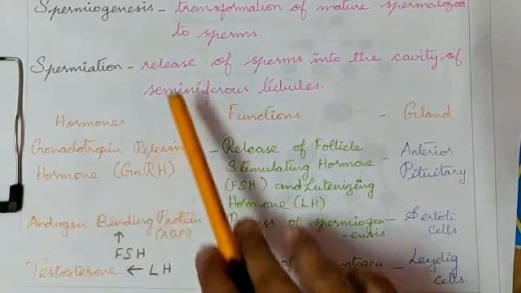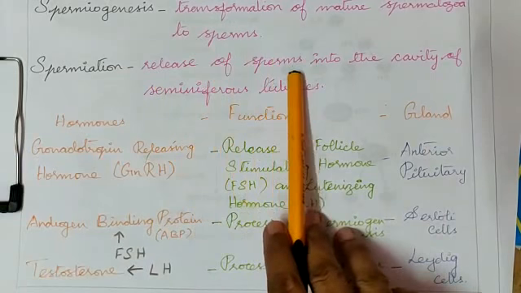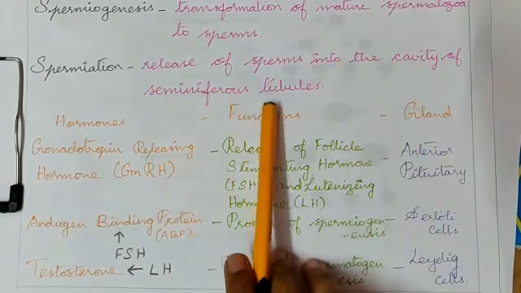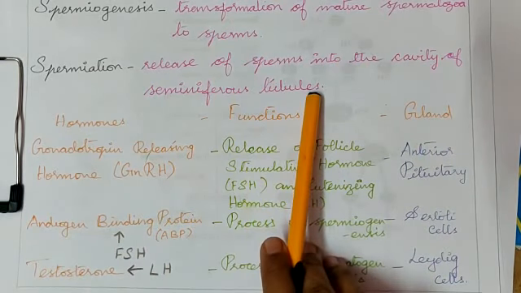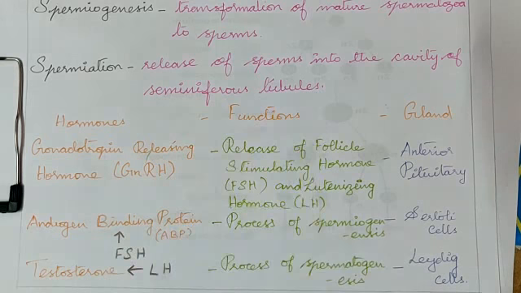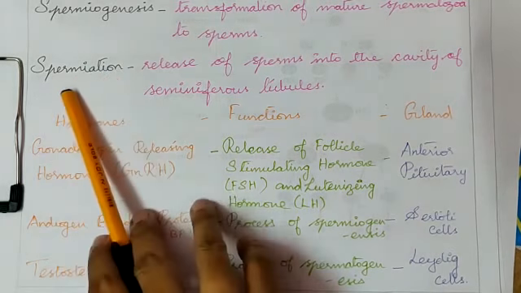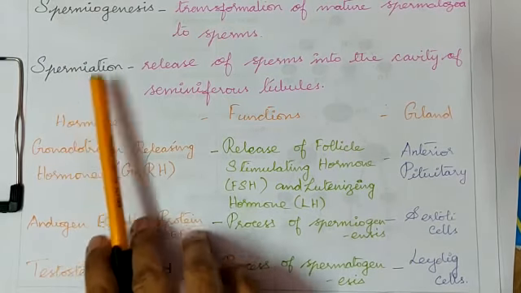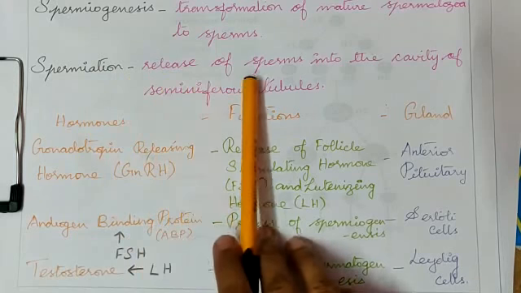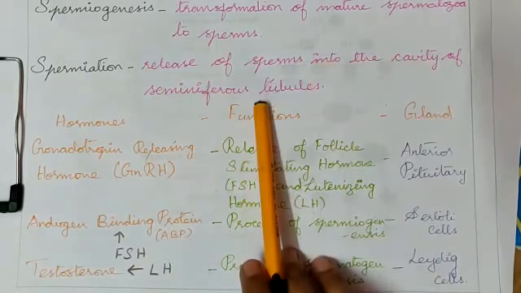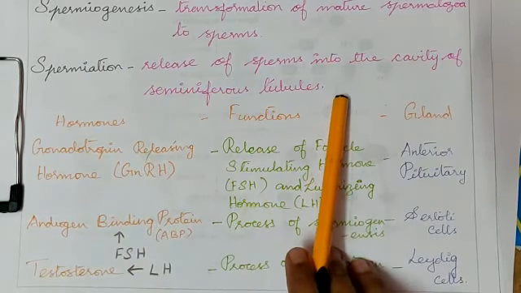Spermiation is the process of release of sperms into the cavity of seminiferous tubules. If you imagine the structure of the male reproductive system we already studied, then we can easily identify this process.